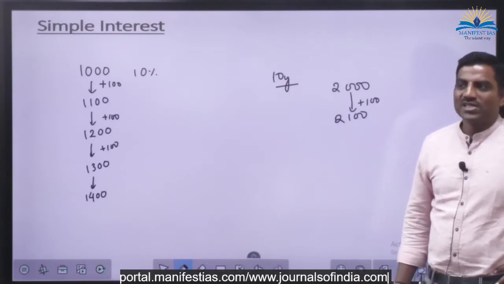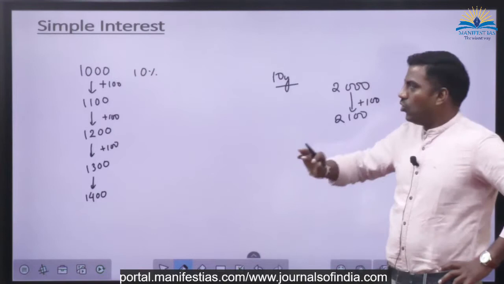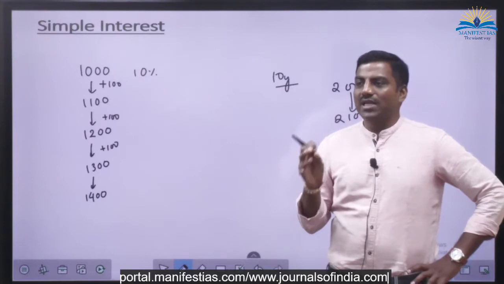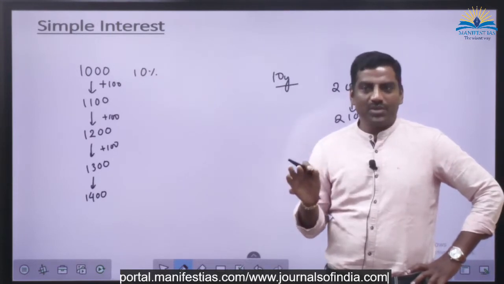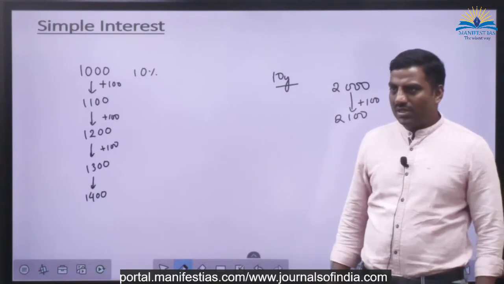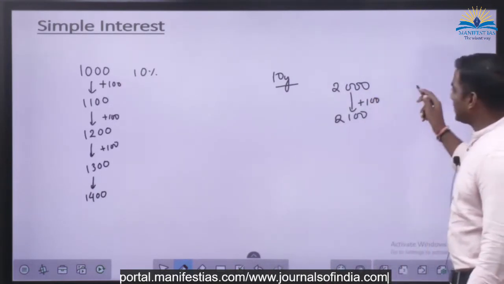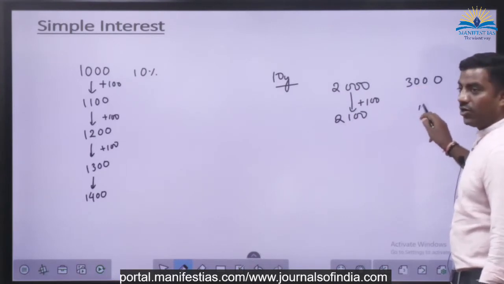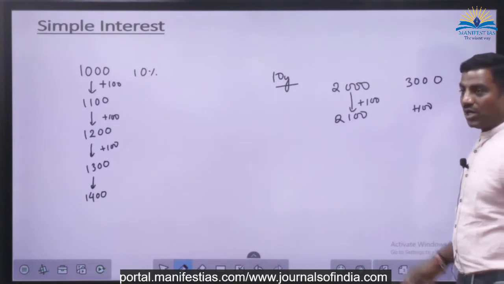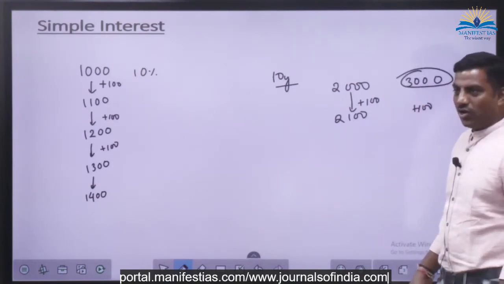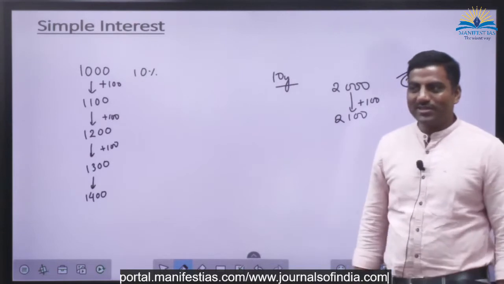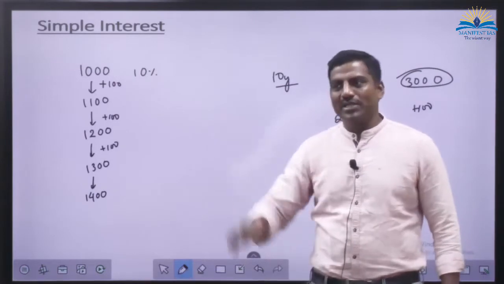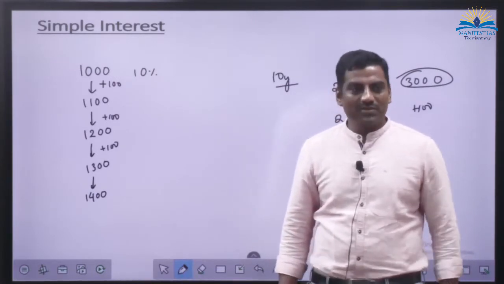So that is why compound interest has come into play. Because no matter for how many years you keep, the additional simple interest that you get is the same for all years. Then what is the motivation for a person who has kept for 20 years and his balance is 3,000, yet he is getting 100 rupees as simple interest? He will withdraw that 3,000 and keep it in another bank, where 3,000 will start earning interest. So that is why we have shifted everything to compound interest now. There is no practice of simple interest.